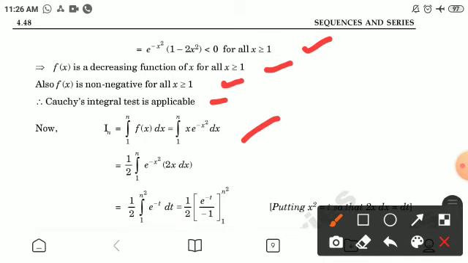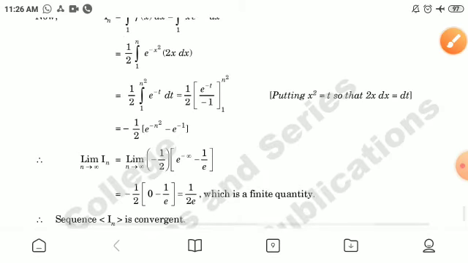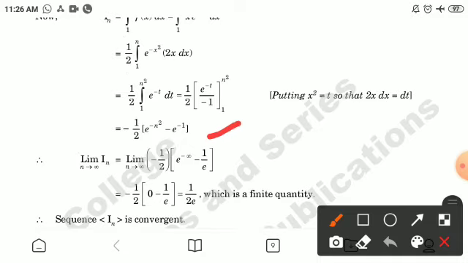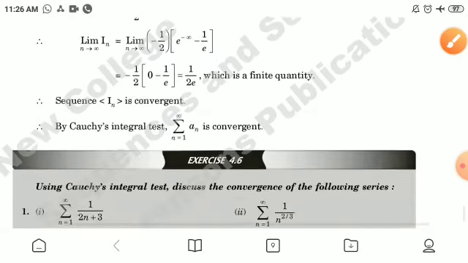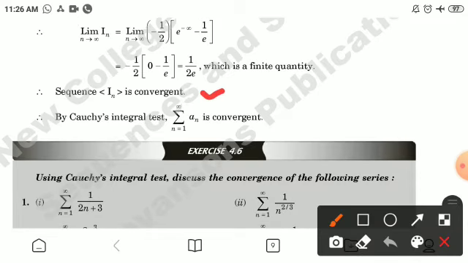Now In is equal to integration of f(x) dx, limit is from 1 to n. Putting the value and evaluating, value will be equal to minus 1 by 2 e raised to power minus n square minus e raised to power minus 1. Therefore finding its limiting value, the limiting value is equal to 1 by 2e, which is a finite quantity. Therefore sequence In is convergent, and therefore by Cauchy integral test summation an is convergent.